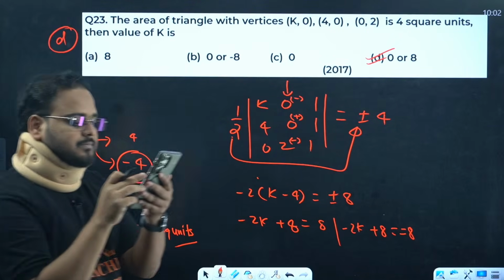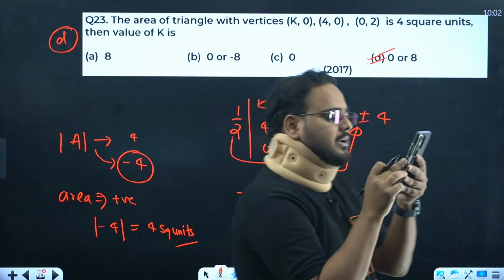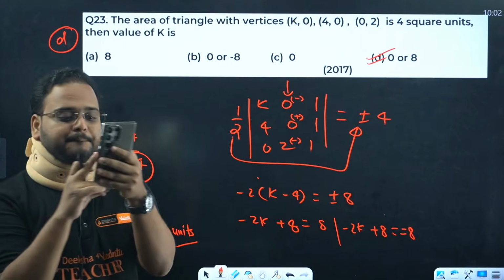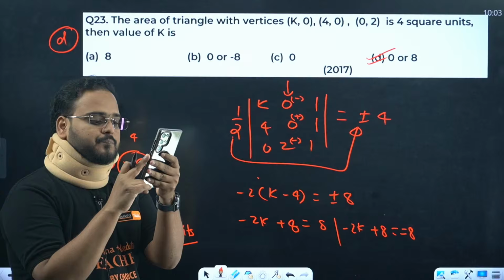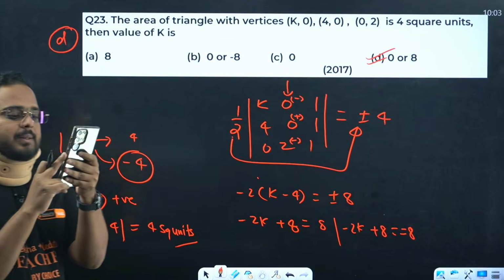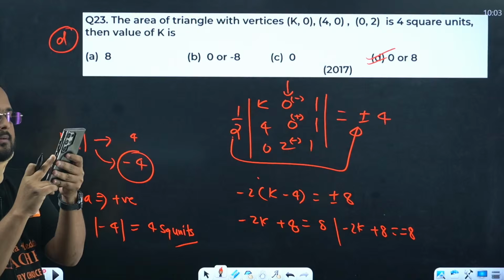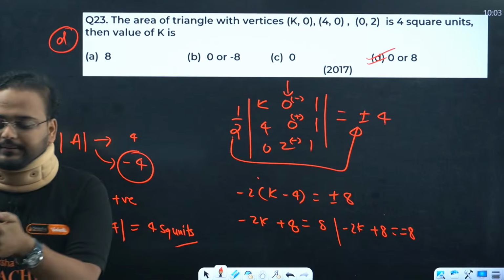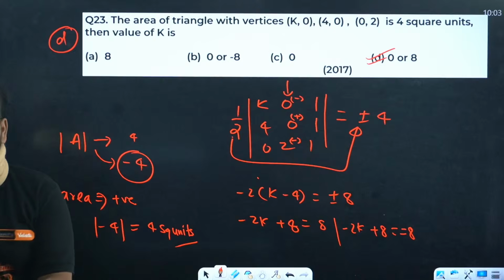23rd one. Good morning, Pradhani Pujari. D is correct, guys. D is correct. Moving on. 23 is done.